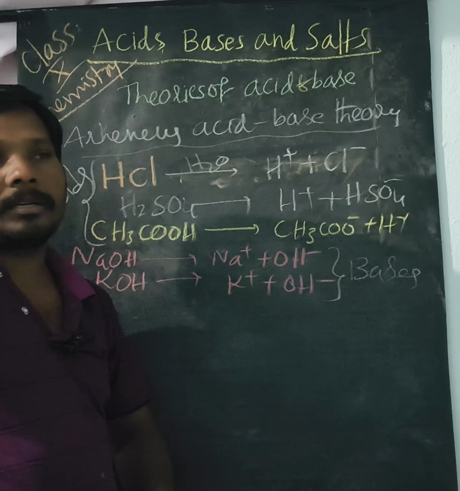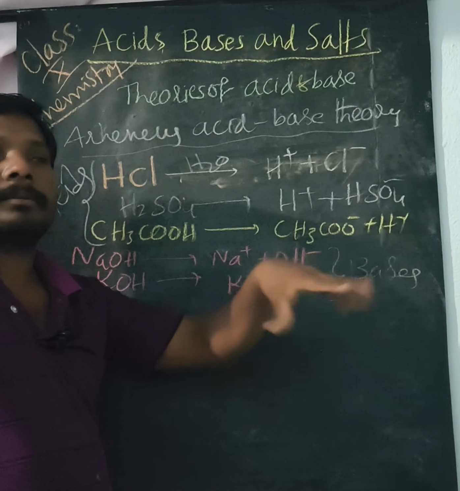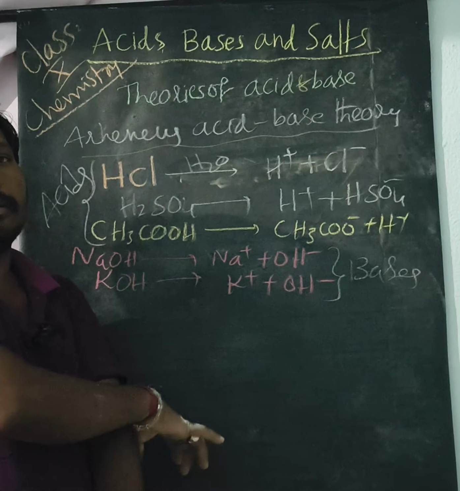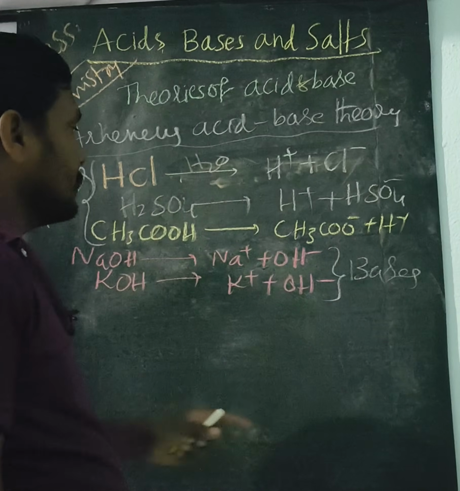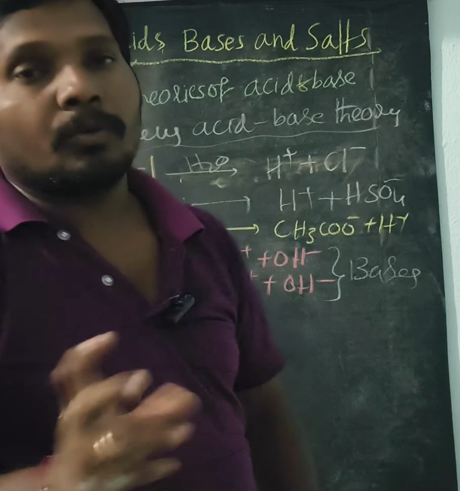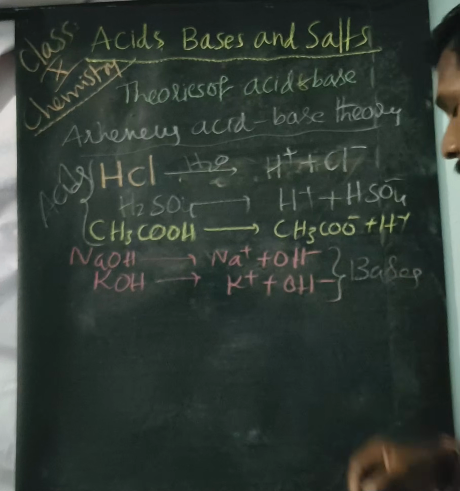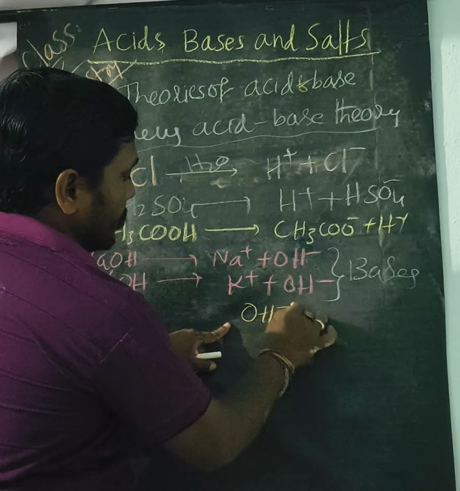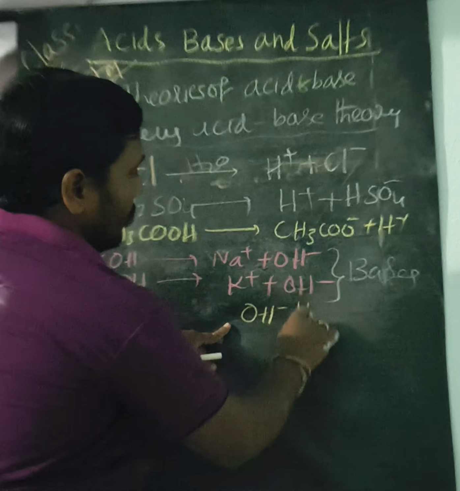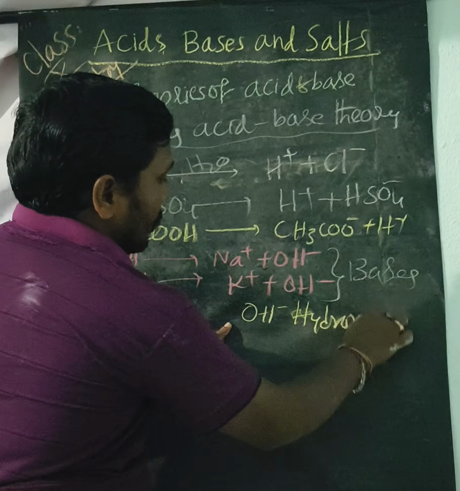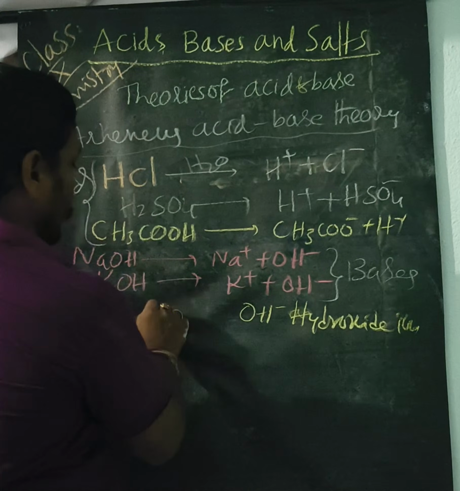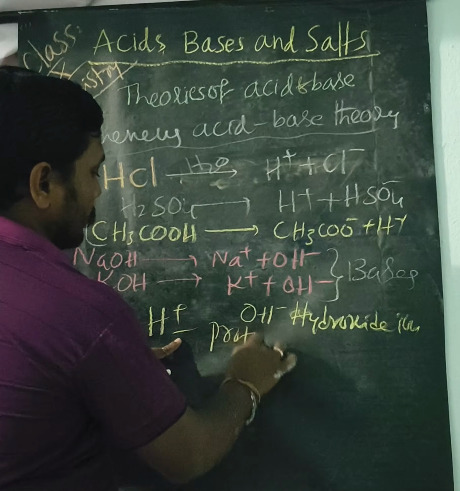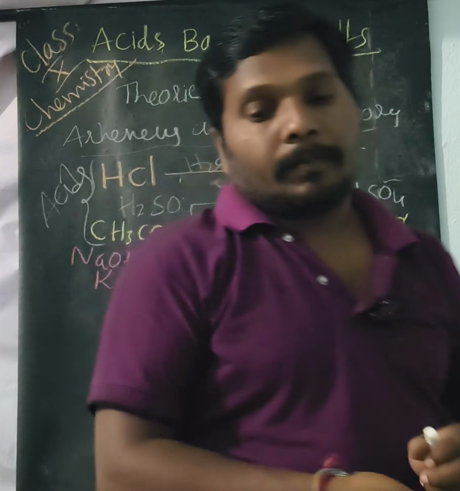Generally, acids release H plus ions when they dissolve in water. They dissociate into H plus ions and other ions, and those materials are called acids. The substances which release OH minus ions, we call hydroxide ions, whereas H plus ions are called hydrogen ions or protons, right?